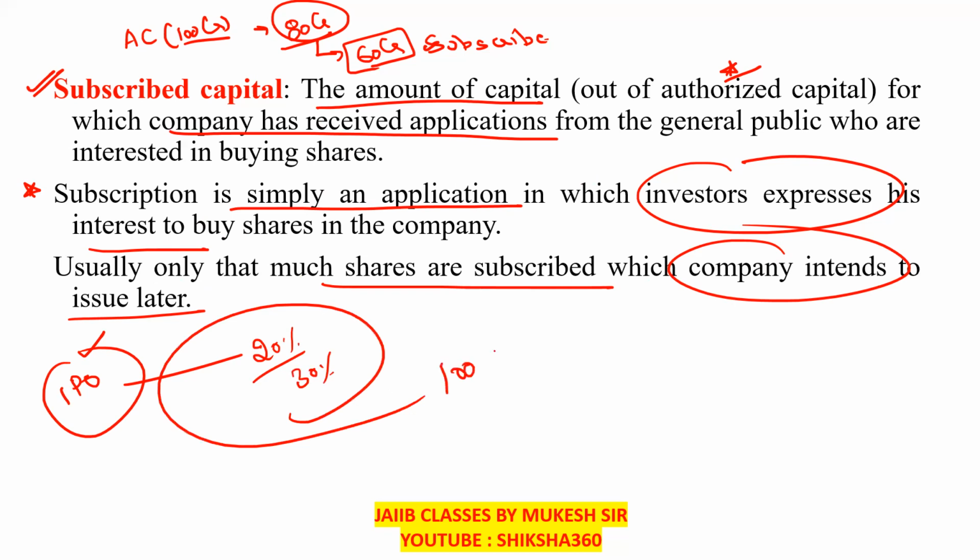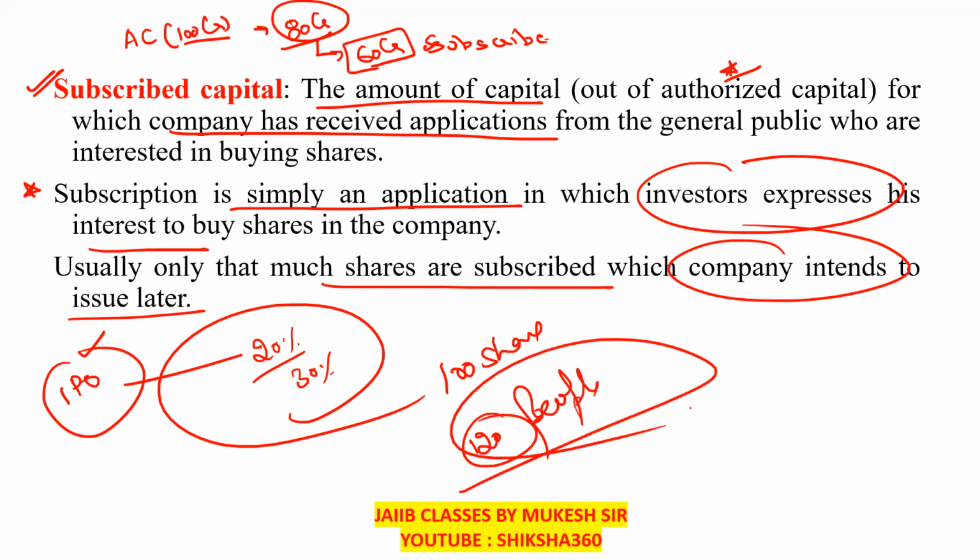But the company has only 100 shares, we can say that. But we can say that we will receive applications from 120 people. So subscription is simply an application in which the investor expresses his interest to buy the shares in that company. 120 people are interested in buying the shares, but the company will issue only 100 shares. So only that is counted under the subscribed capital, that is the amount of the 100 shares.